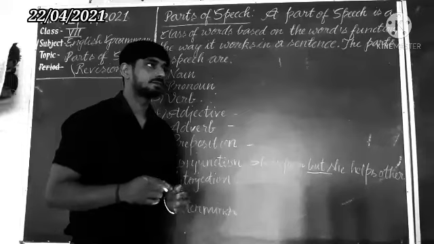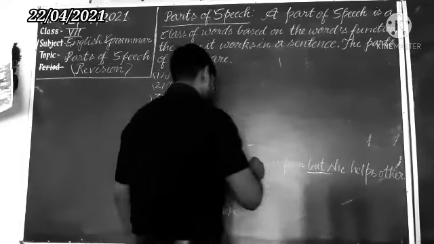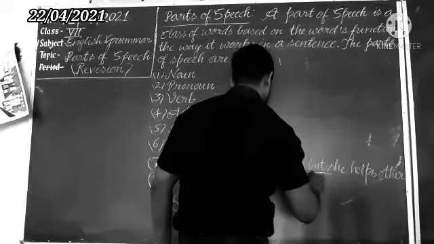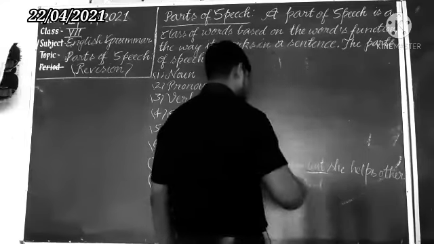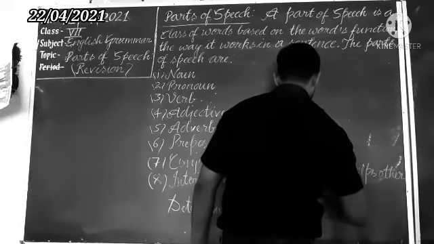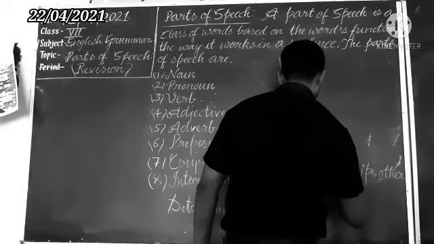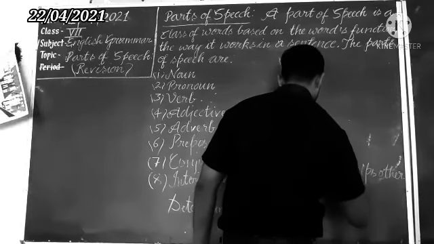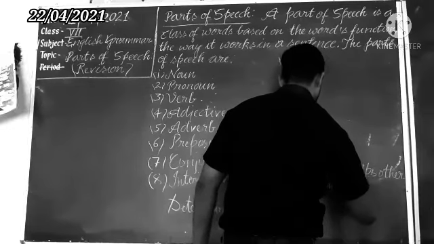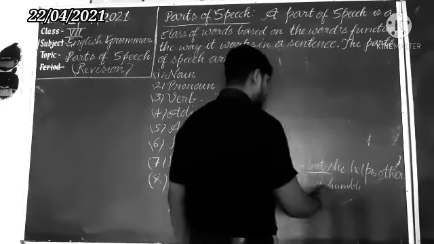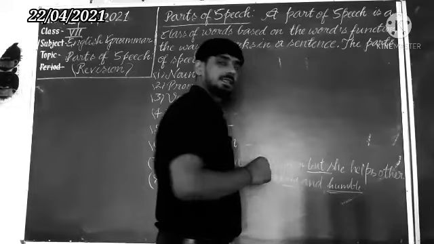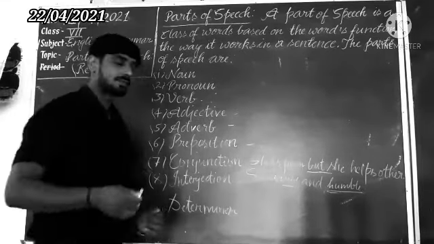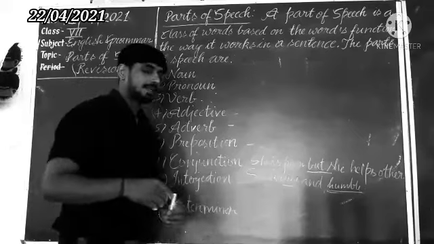Understand? Suppose that I am writing, she is wise and humble. So it means that two qualities are here, we can say of equivalent nature. So we will use and for equivalent nature. We will discuss further. Next one is interjection.